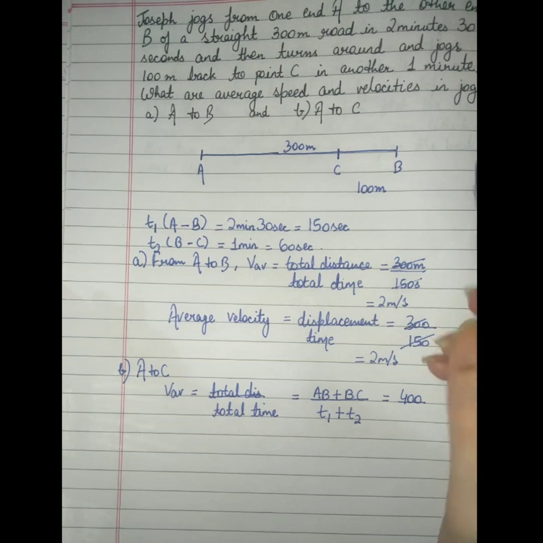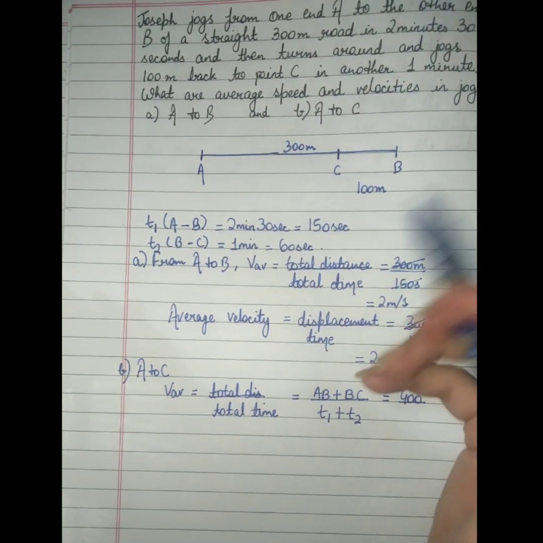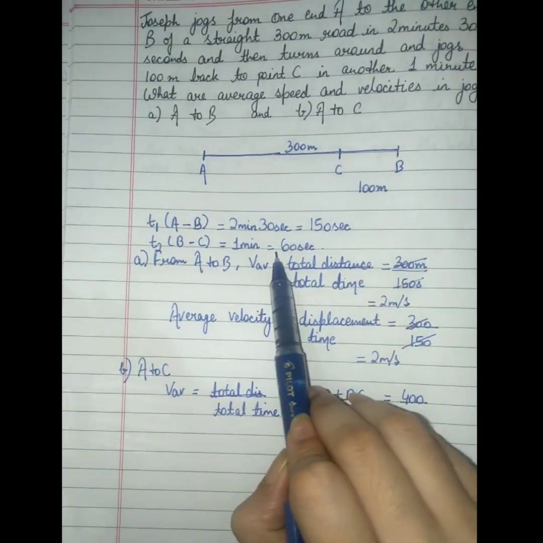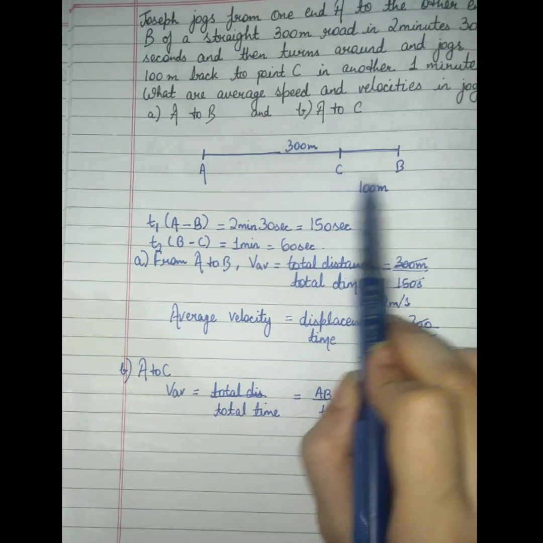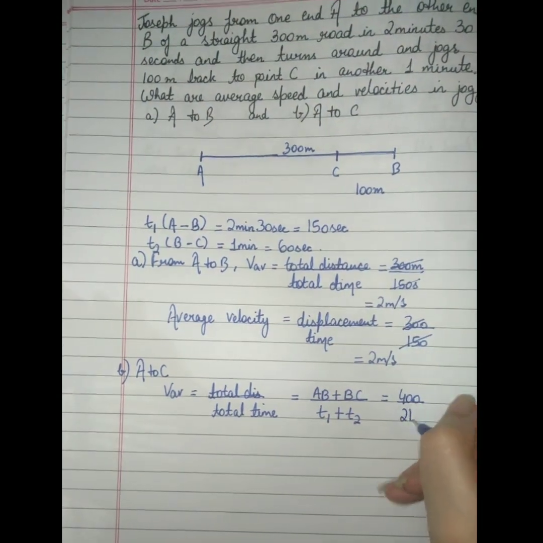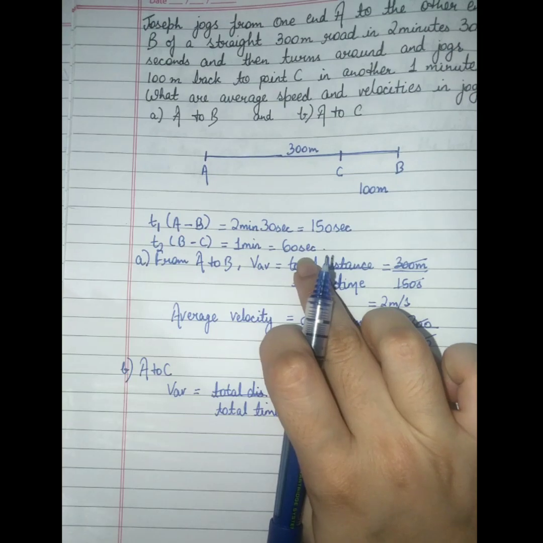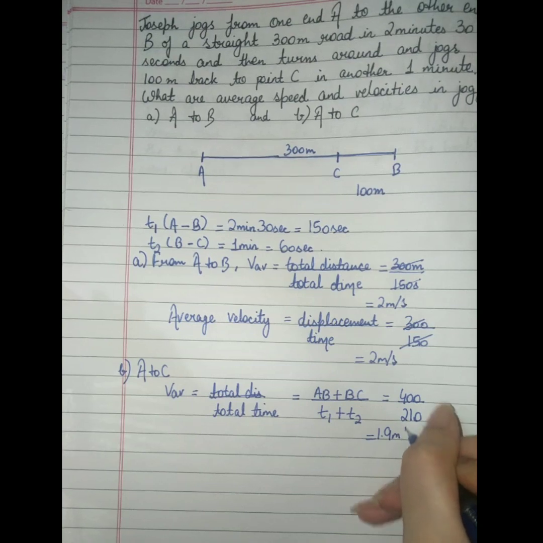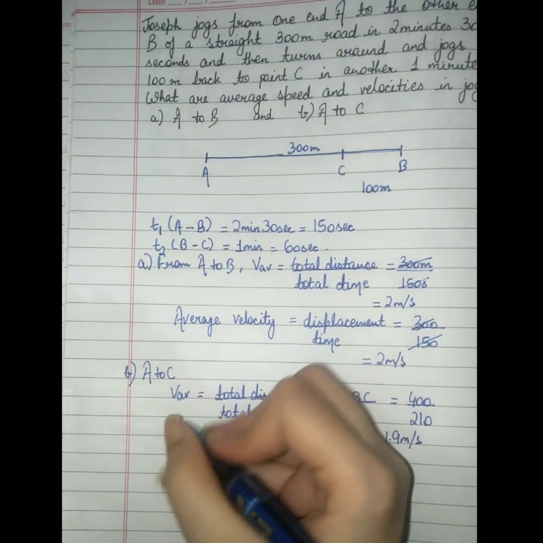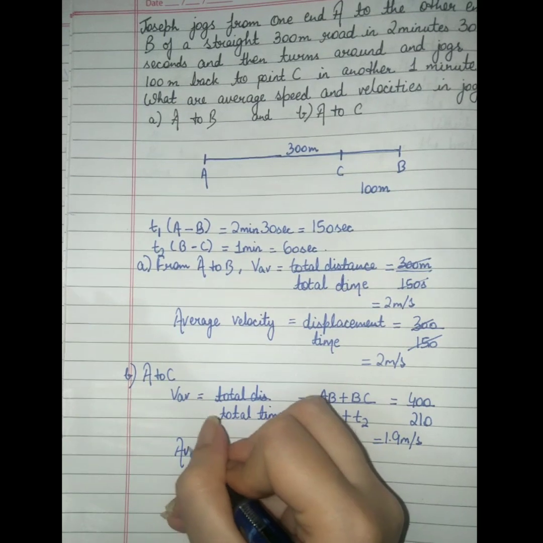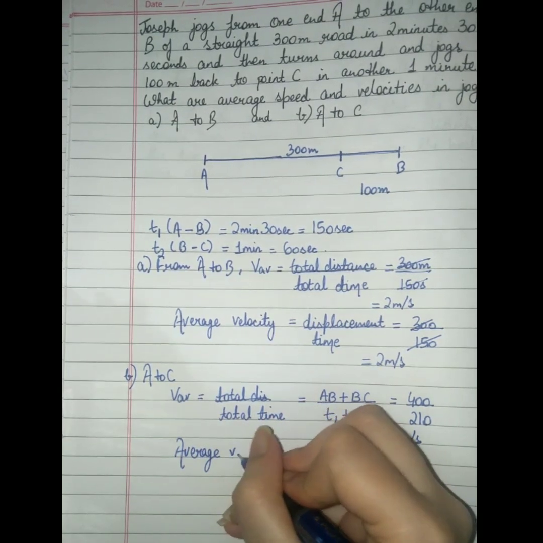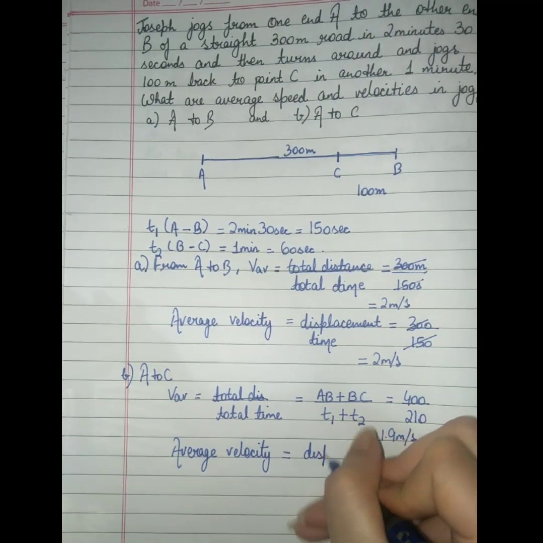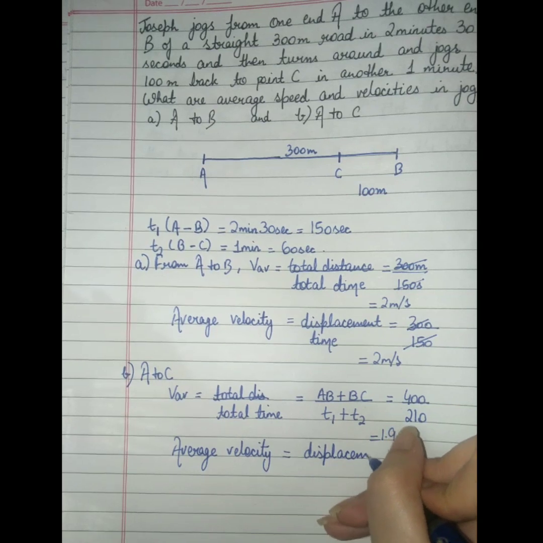Now if we talk about time, it was mentioned in the question that it takes 150 seconds for going A to B and then BC takes 60 seconds, coming from B to C. So the total time would be 210, that is 150 plus 60. So the average speed turns out to be, when we solve, 1.9 meter per second. Now again, if we are talking about the average velocity, what is the formula of average velocity? Yes, it is displacement upon time.